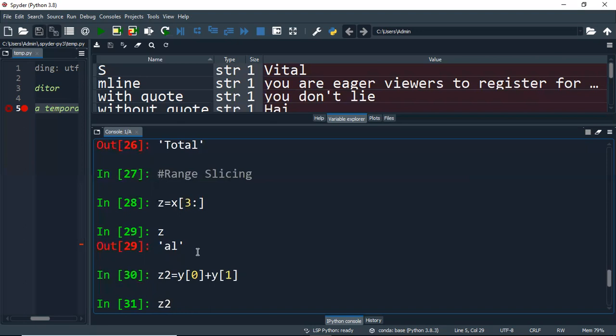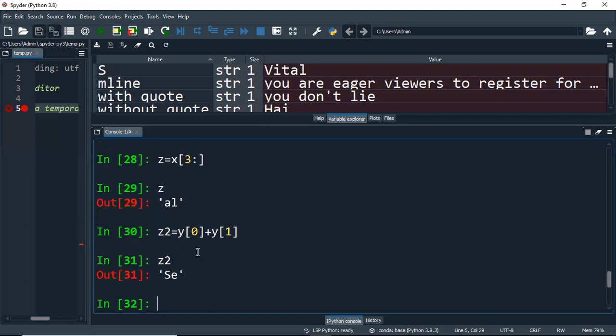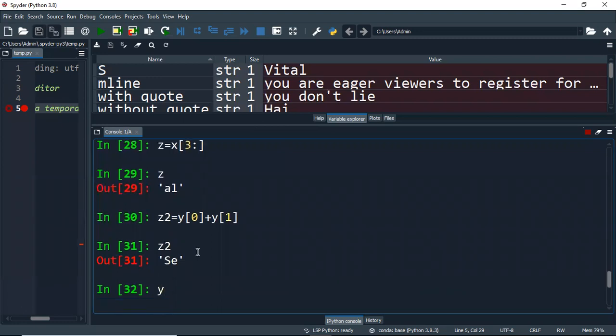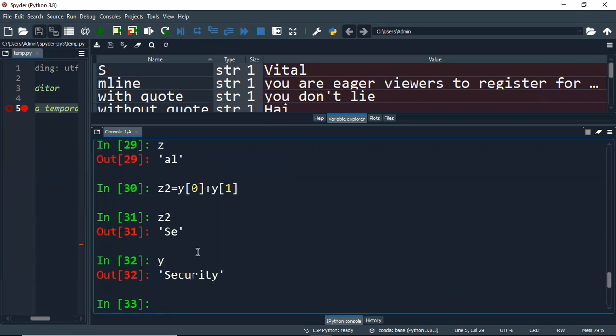Then I am combining these two and assigning it to another variable called z2. So that is the explanation, guys. So z2, can you see? Yes, see. The total y, if you want to add, I just print it out here. So this is how. The first position is S, the second position character is E. So it is combining these two, and thereby you are getting the output as SE, which is assigned to z2.